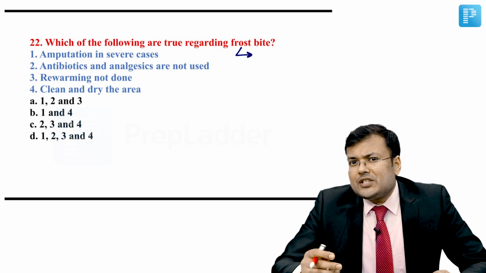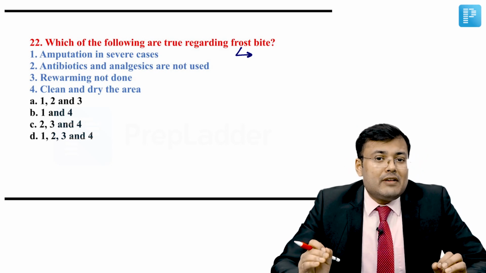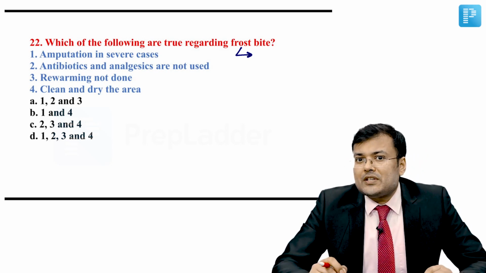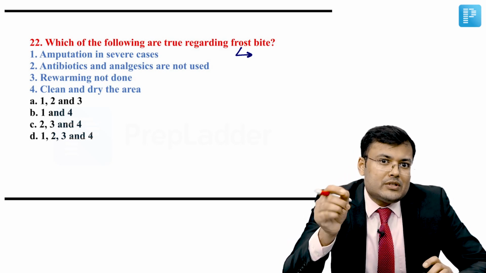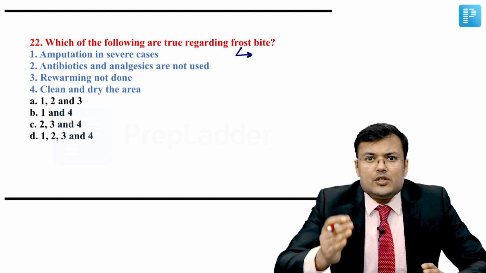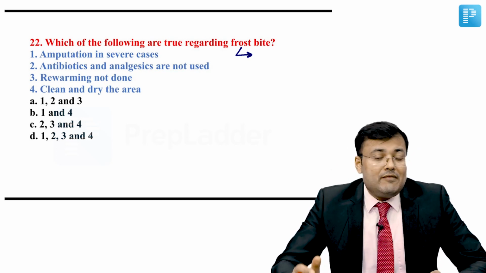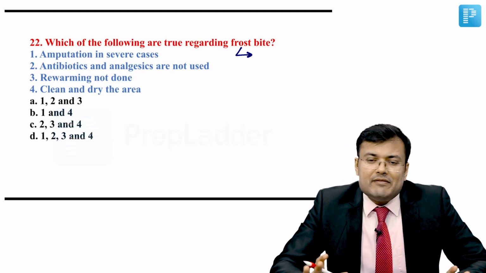To prevent infection, we have to clean and dry the area, and in certain cases, give antibiotics. Sometimes there is a clear demarcation of dead and alive tissues, and then you have to excise. Amputation is done a bit late in severe cases.